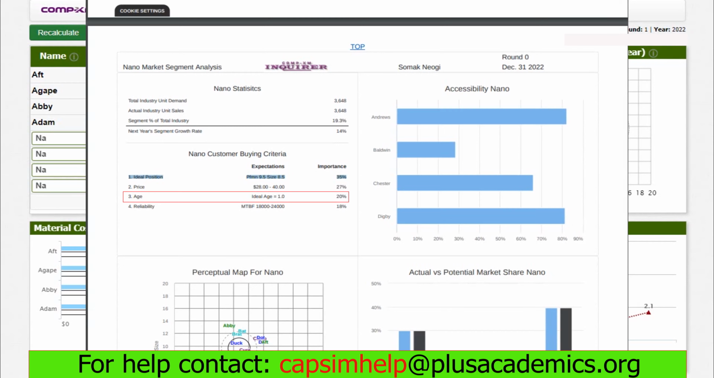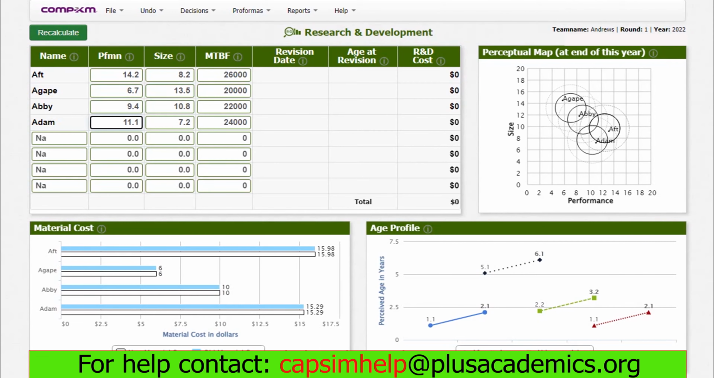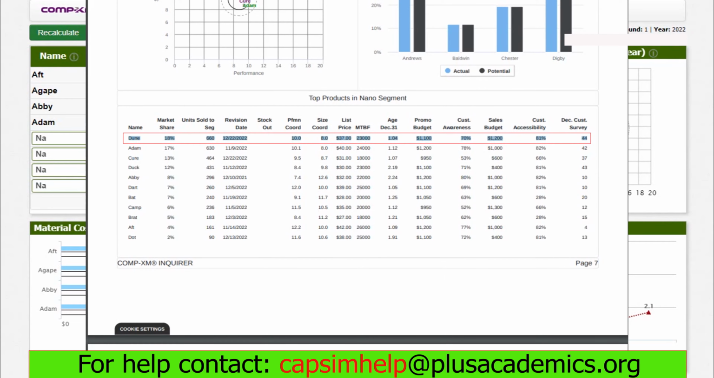And 20% of the market in this segment find this to be very important to them. Finally, reliability of between 18,000 and 24,000 is appealing to 18% of the customers. Therefore, let's go to the top performing product and see how competitors have ensured they are meeting all these factors in their products. Dune was the best doing product in this segment.